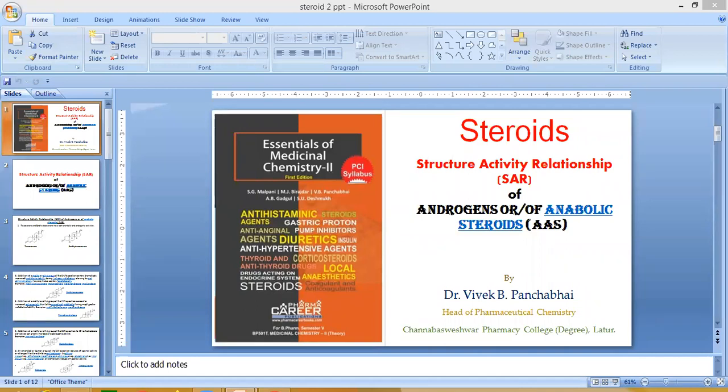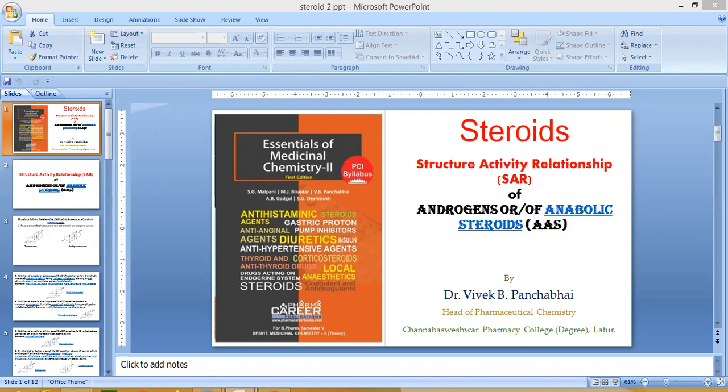Next SAR point: removal of the C19 methyl group. Here, instead of a methyl group, hydrogen is present at the C19 position of testosterone. This increases anabolic activity but decreases androgenic activity, resulting in a much greater ratio of anabolic to androgenic effect.